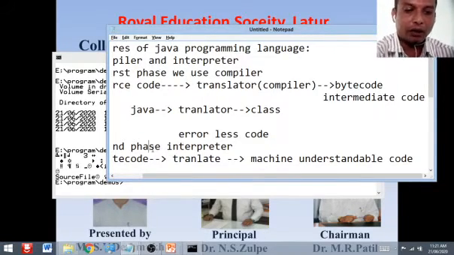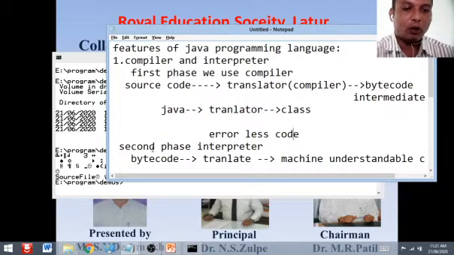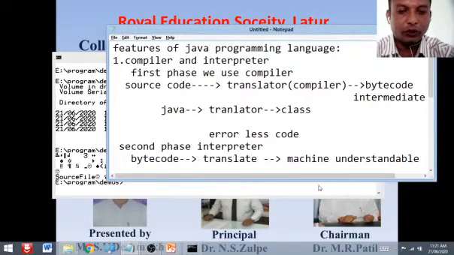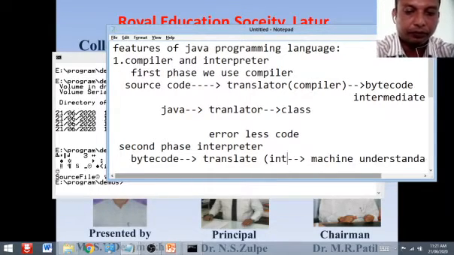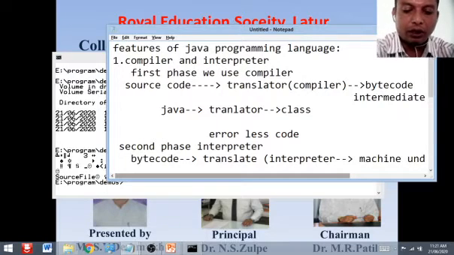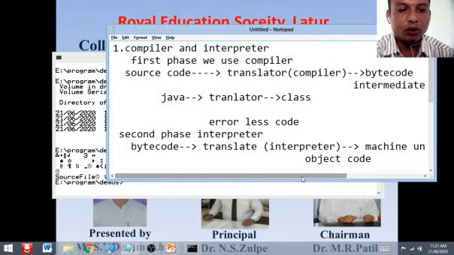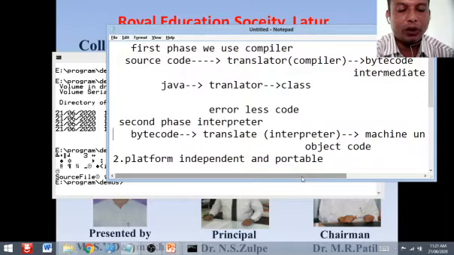And in the second phase, this bytecode that we can execute is translated by using the interpreter into machine code, machine understandable code, or we can say object code, right? So this bytecode we can execute on the same system or on any other system also. We can move this particular bytecode to another system.